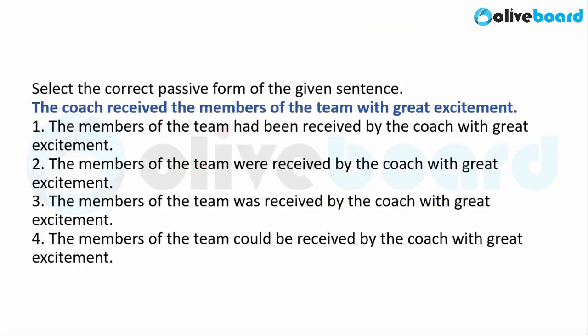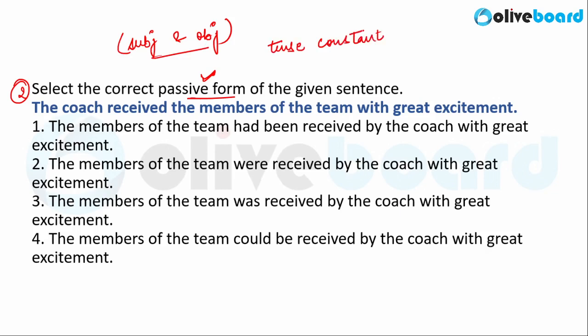Now moving on to the second question. The second question is an active passive voice based question. The sentence is given to you in active form. You have to convert the sentence into its passive form. Keep the rules of converting from active to passive in mind. The general rules are that you must identify the subject and the object. So first try to identify the subject and the object, then interchange the position of the subject and the object, and keep the tense of the sentence constant, that is, keep the tense same.